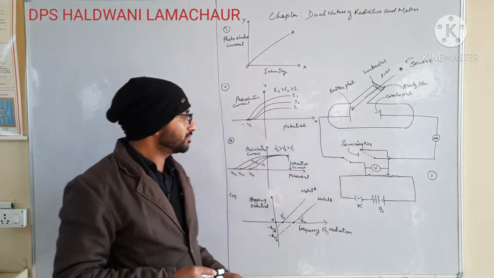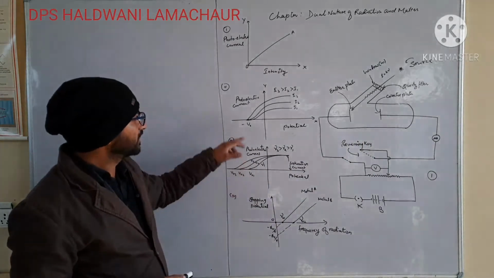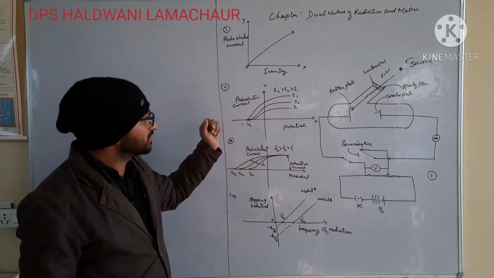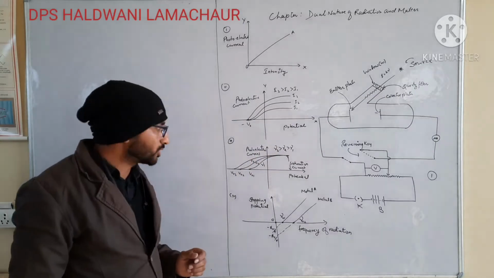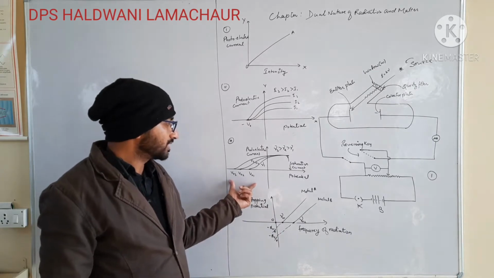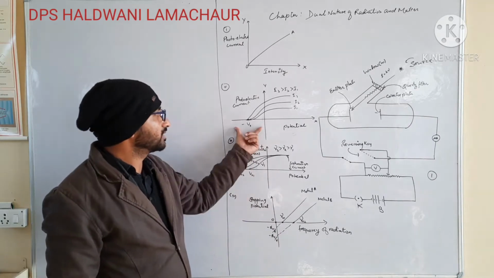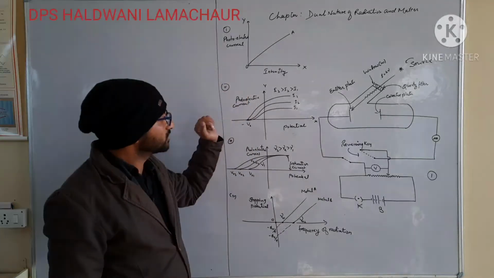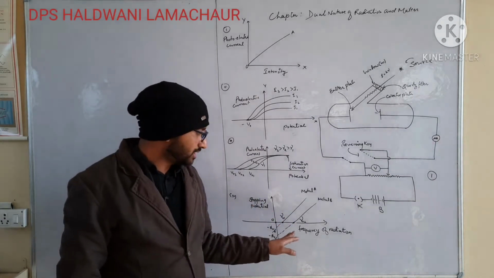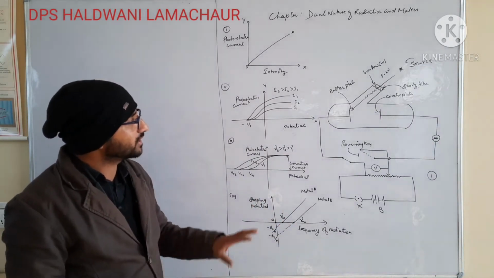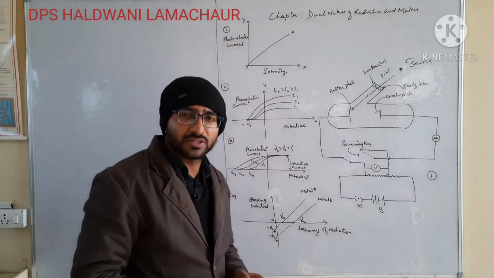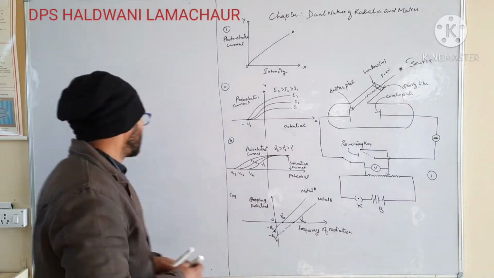To explain this diagram with the help of these graphs: the first graph is photoelectric current and intensity, the next is photoelectric current with potential, and the next is photoelectric current with potential to show the effect of frequency, and here you will see the effect of intensity in these two. After that we will discuss the graph between the stopping potential and the frequency of radiation. To understand all these things, first we will start our chapter with the definition of electron emission.